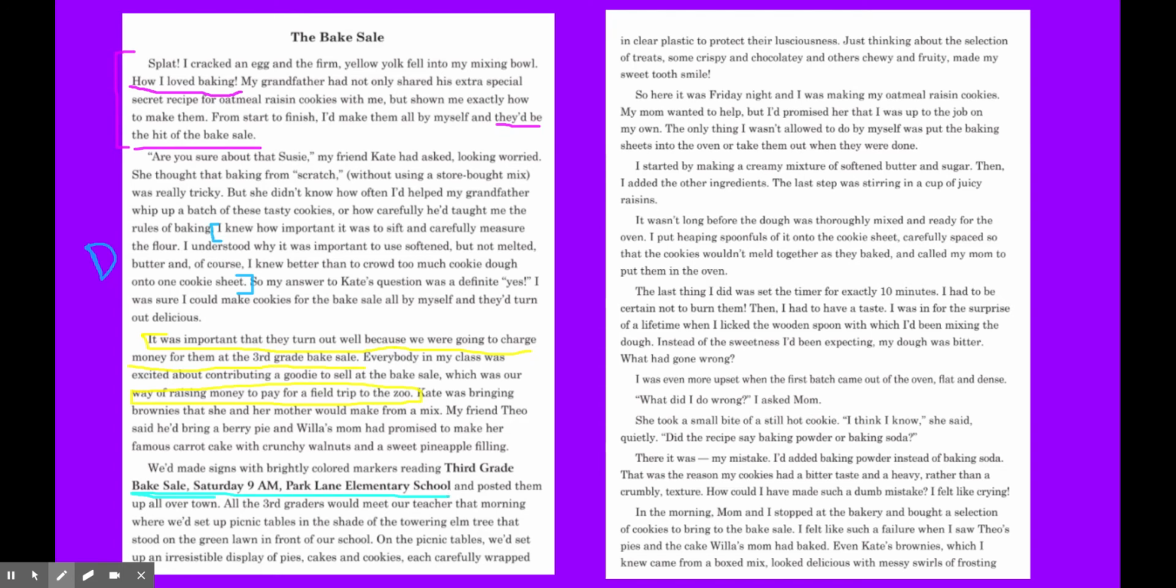All the third graders would meet our teacher that morning where we'd set up picnic tables in the shade of the towering elm tree that stood on the green lawn in front of our school.